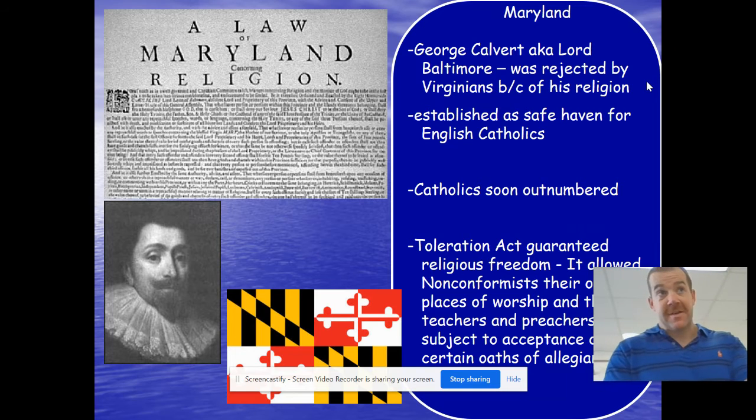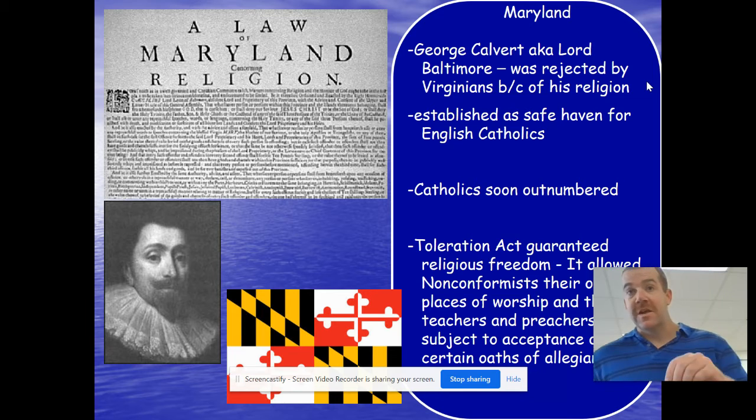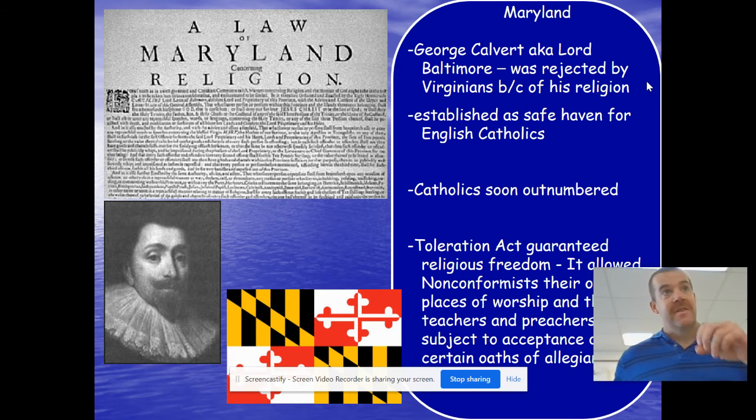The Catholics, obviously, it's founded as a safe haven for Catholics. That's what you need to know about Maryland. So if you see something about Maryland on the test, that is what you need to know. All right, a Toleration Act, religious freedom in Maryland as well. So really, most of these colonies that split off from Massachusetts Bay were predicated on religious freedom. Right? Massachusetts Bay was not. Right?